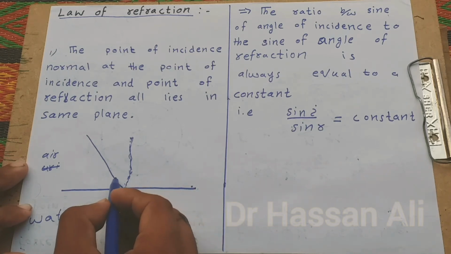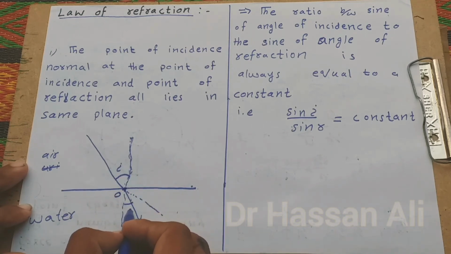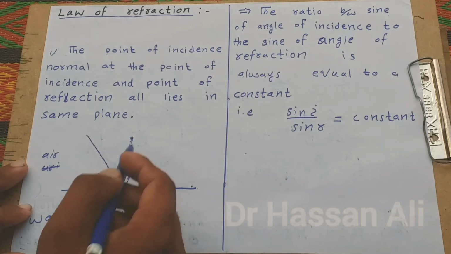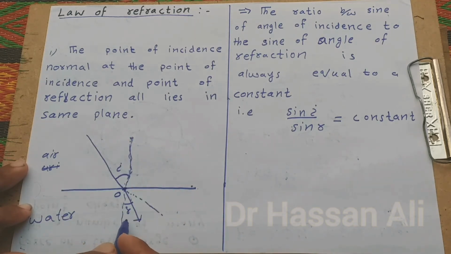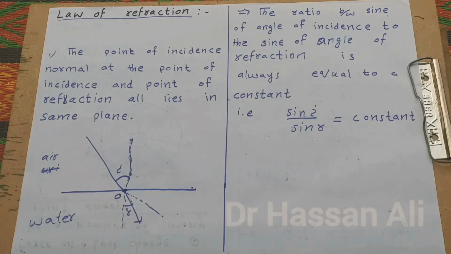Okay, understand? This is the angle of incidence and this is the angle of refraction. The angle of incidence is drawn only with the normal, and the angle of refraction we also draw only from the normal. That is the reason. Okay, understand?